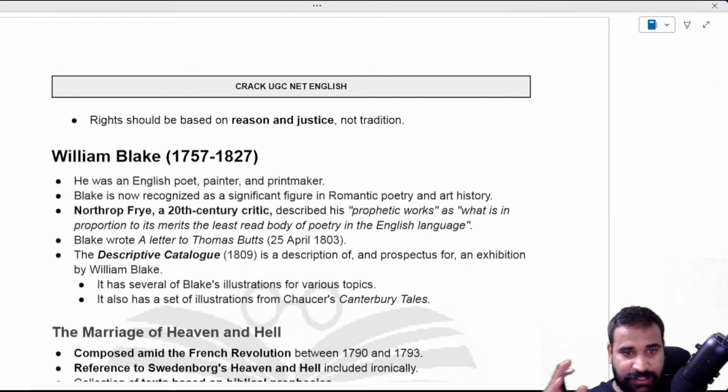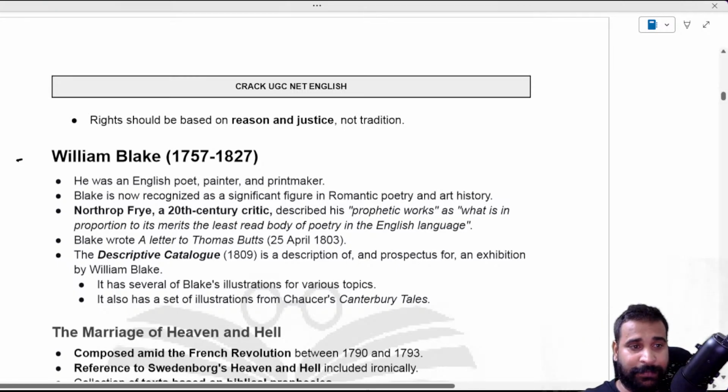Now let's come back to our Romanticism. As you know, William Blake, we already discussed his life, but here what we're going to discuss is the critical part of it.